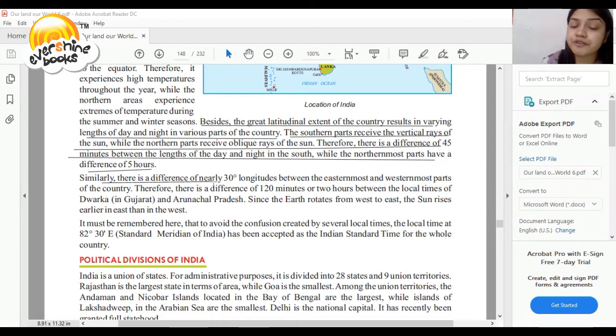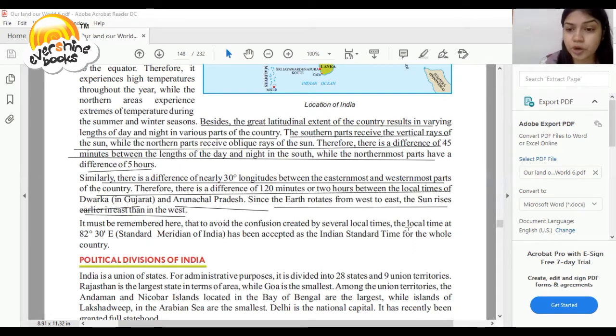Similarly, there is a difference of nearly 30 degree longitudes between the easternmost and westernmost part of the country. Therefore, there is a difference of 120 minutes or 2 hours between the local time of Dwarka and Arunachal Pradesh. Since the earth rotates west to east, the sun rises earlier in the east. So, the local time at 82 degree 30 minutes east has been accepted as the Indian standard time for the whole country.